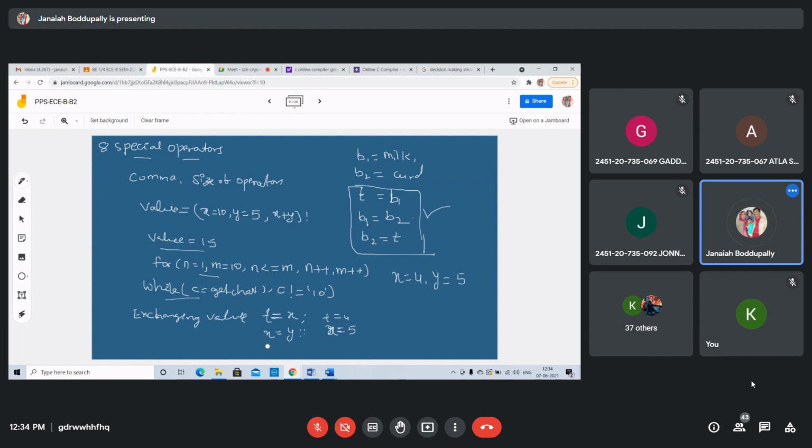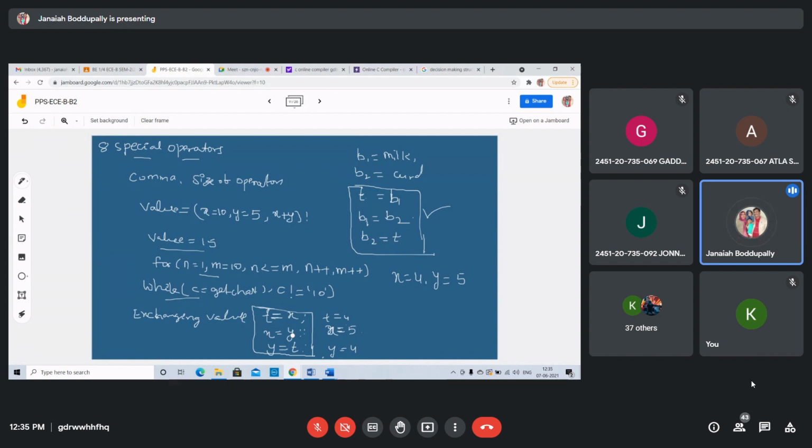Next, store the t value in y, so y has 4. Tell me, x is 5 and now y is 4. Students, are you getting it? Without an extra bowl, you can't practically swap two materials in two bowls. But in mathematics, we can swap the values even without a temporary variable. I will show.